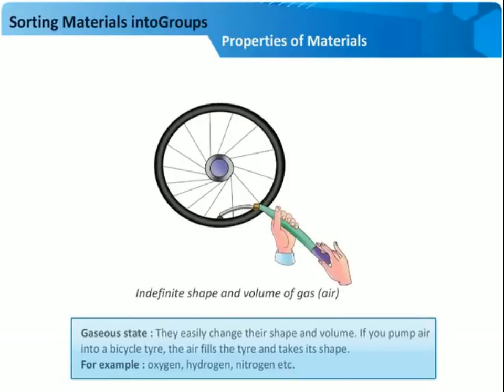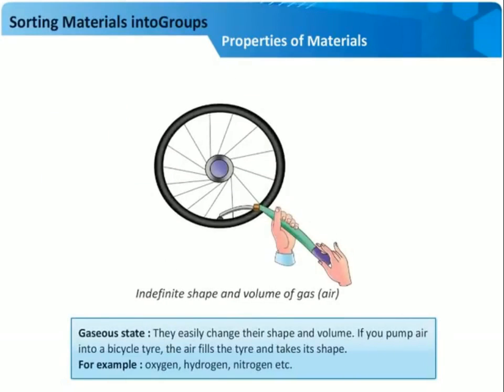Next is the gaseous state. They easily change their shape and volume. If you pump air into a bicycle tire, the air fills the tire and takes its shape. For example, oxygen, hydrogen, nitrogen, these are all gases. Gas has an indefinite shape and volume. You see in the diagram also, and they are very loosely packed.